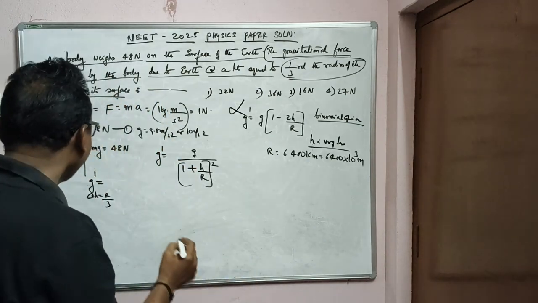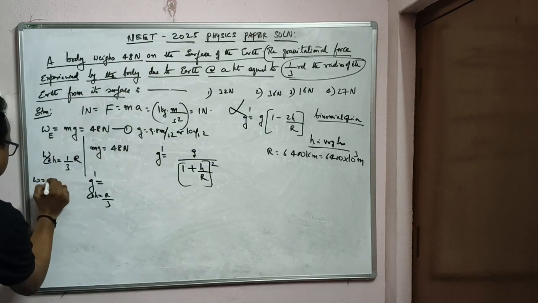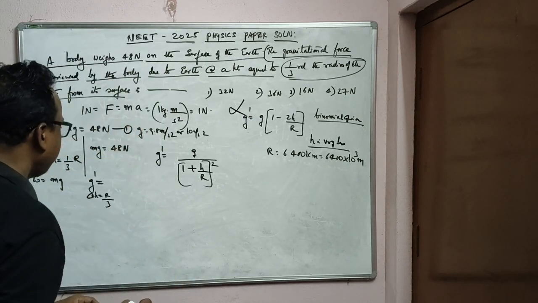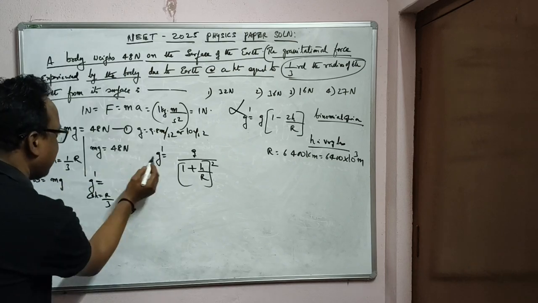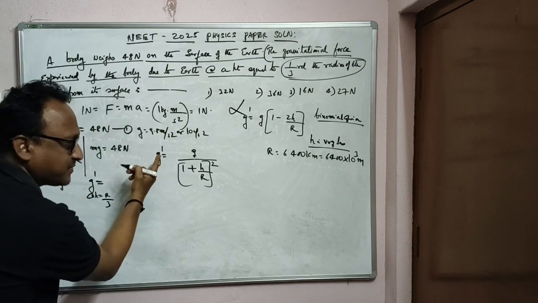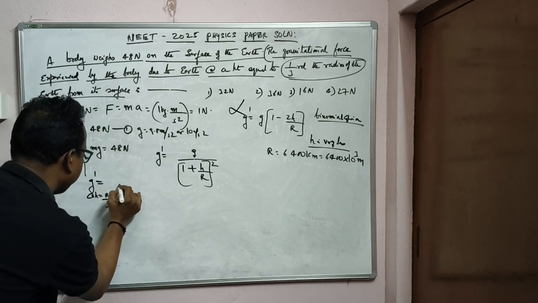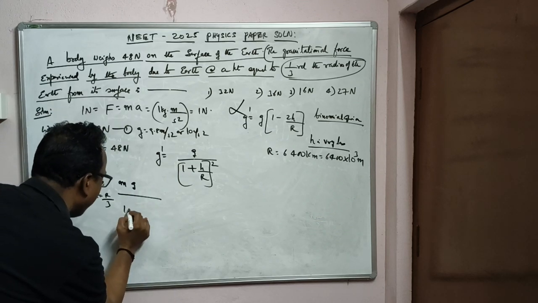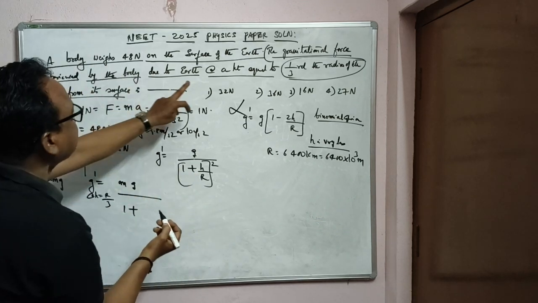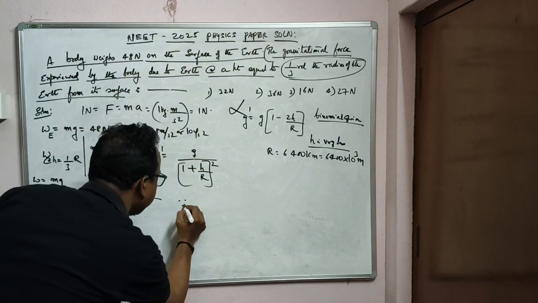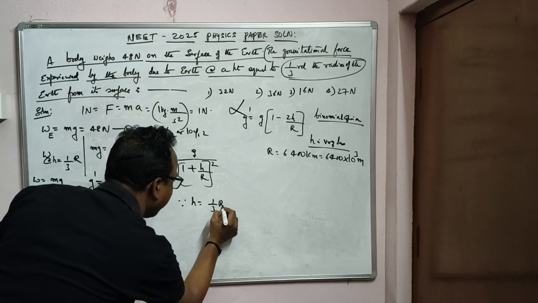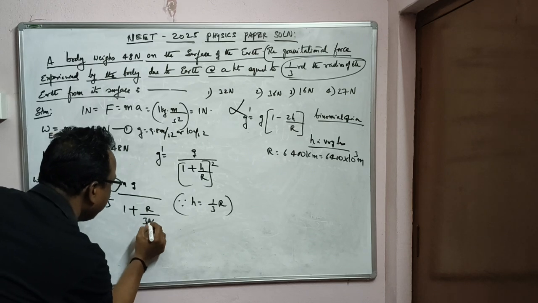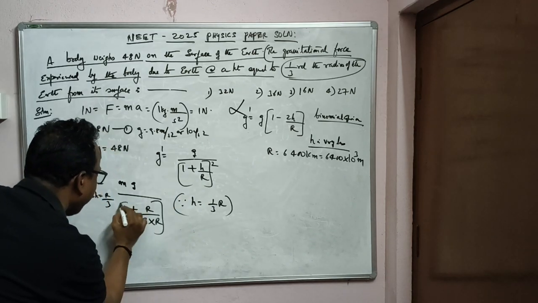Because what is our formula here? What is weight? Weight is equal to mg. Mass is constant. Weight is equal to mg. So at this position, what happens? That is w dash. W dash means mg dash. So mg dash is equal to nothing but m into g by (1 plus h by r) whole square. What is the height? 1/3 the radius. Since height is equal to 1/3 the radius, put r by 3 in the place of h, with r in the denominator, whole squared.